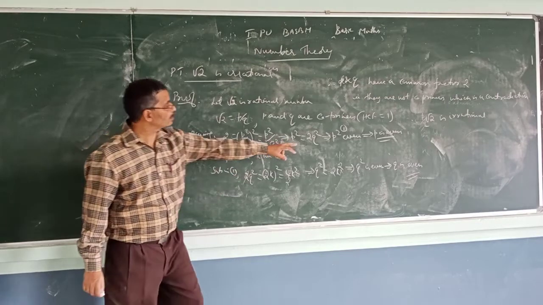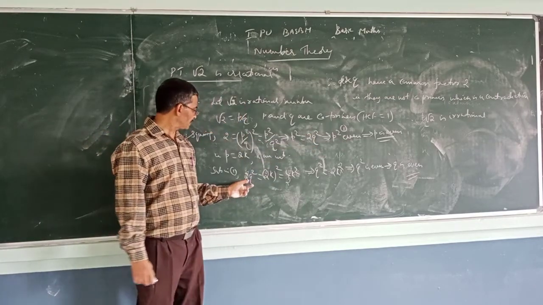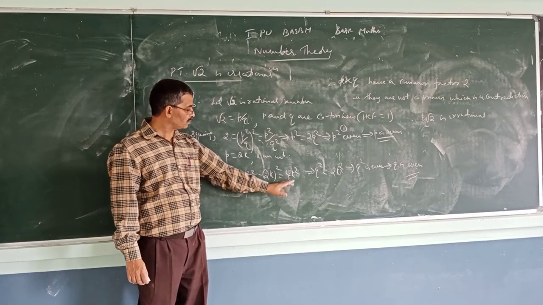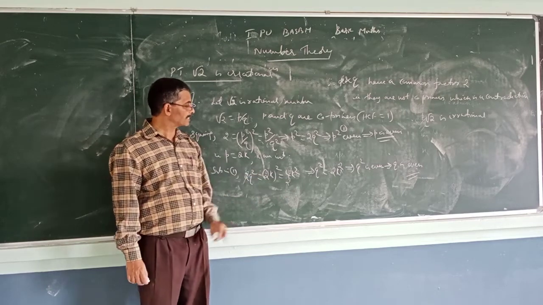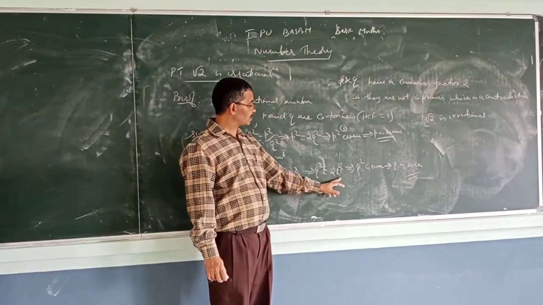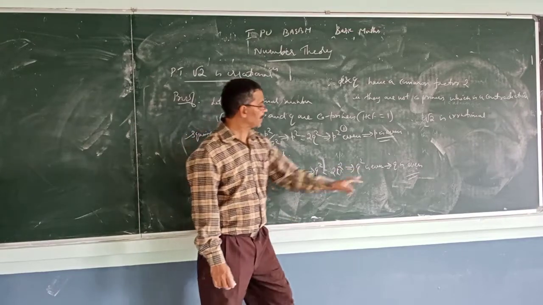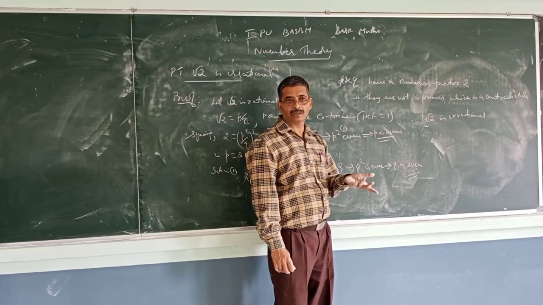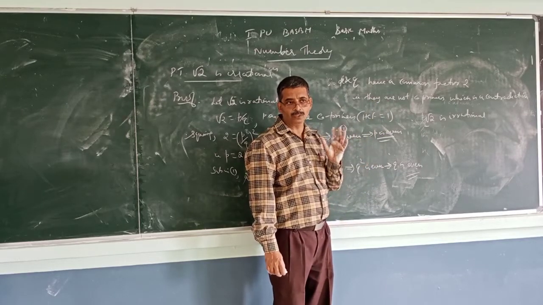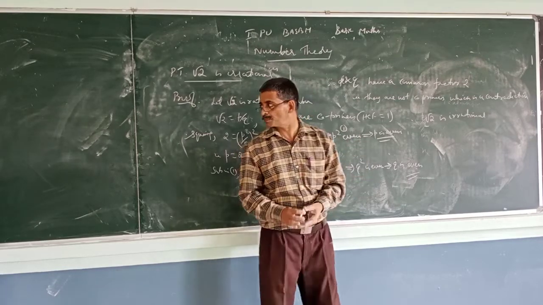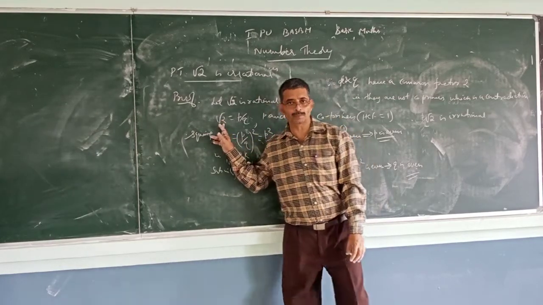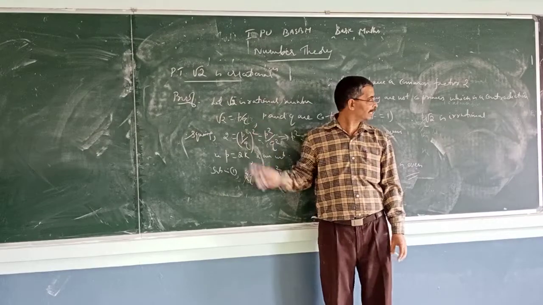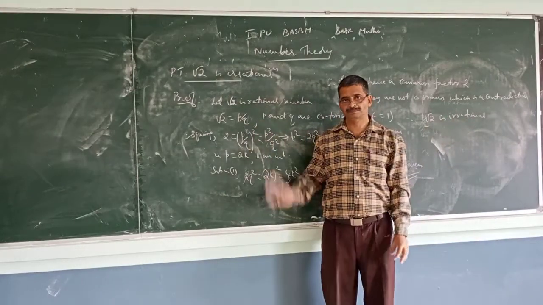Substituting in equation 1, we get 2Q square equal to P square equal to 2K whole square equal to 4K square. Now 2 and 2 cancel. We get again Q square equal to 2K square. That is, Q square is even, implies Q is even. That means P and Q have common factors, so they are not co-primes. So our assumption that root 2 equal to P by Q, that is rational, is wrong. We can say that root 2 is irrational.